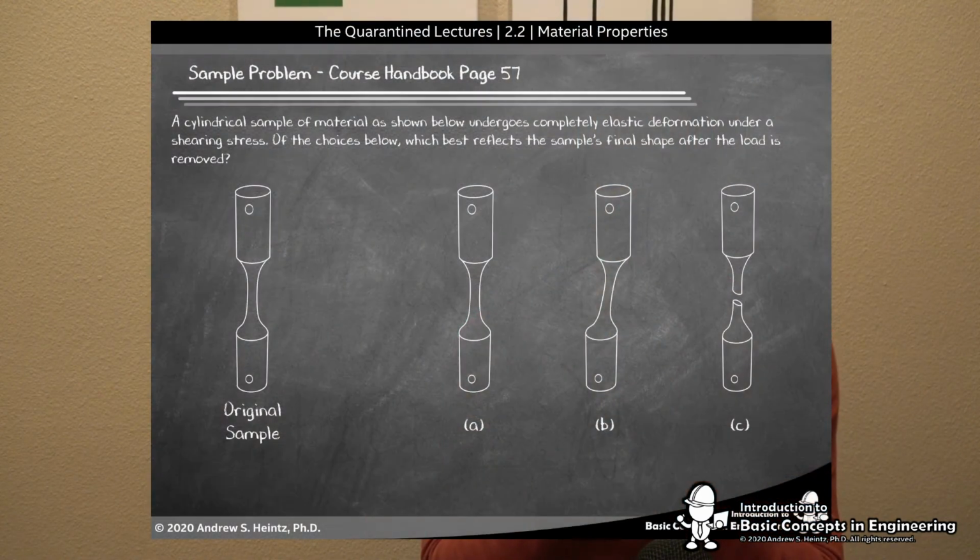Now let's go to Course Handbook page 57. A cylindrical sample of material as shown below undergoes completely elastic deformation under a shearing stress. Now remember, a shearing stress is where the top and the bottom are taken in different directions. Of the choices below, which best reflects the sample's final shape after the load is removed? We have A, we have B, and we have C.